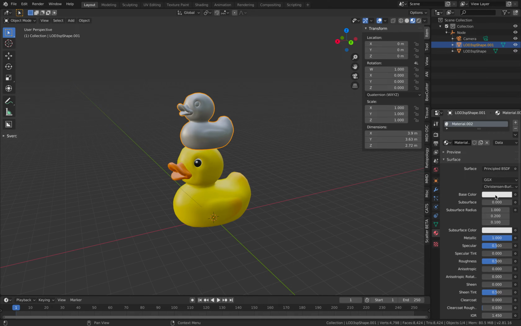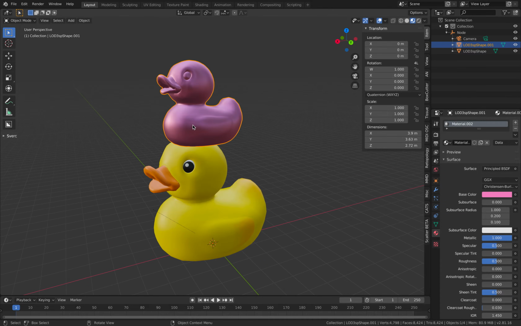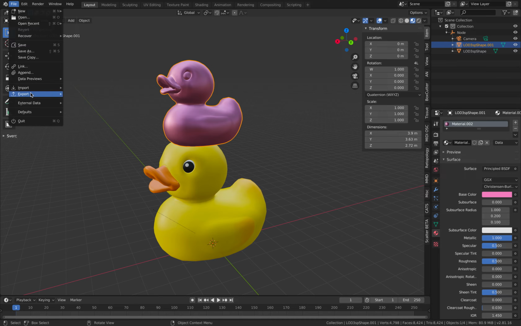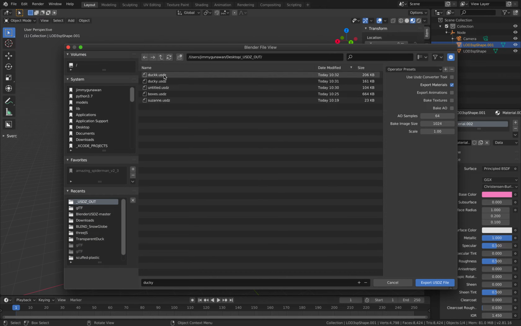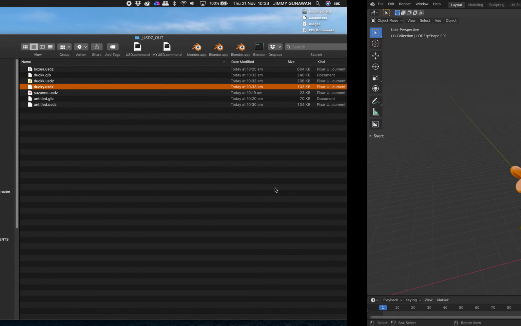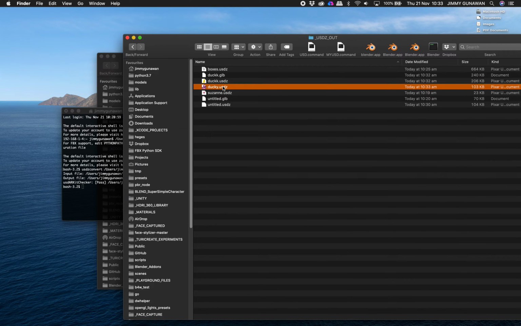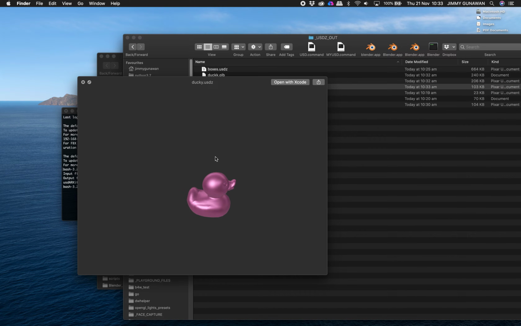Doesn't work. So that's the thing with this conversion to USDZ business. You kind of need a bit of knowledge of 3D most of the time, just to troubleshoot a lot of things. So okay, that's the ducky, right?